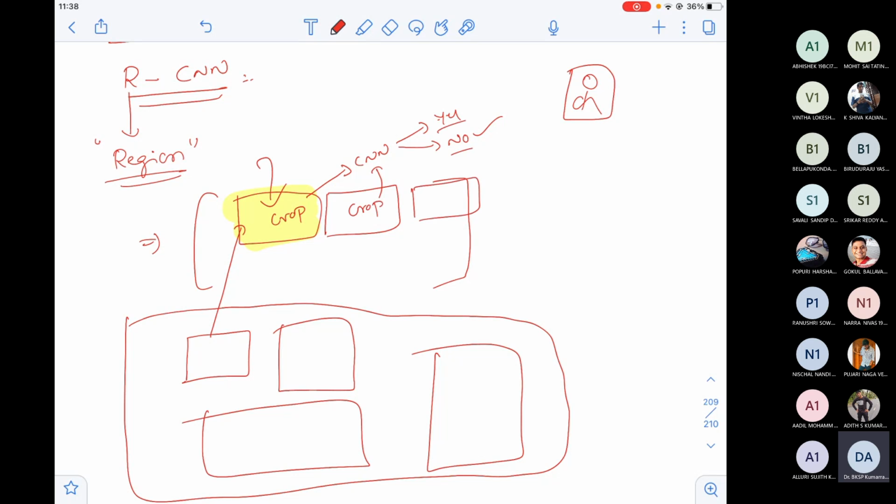Again you go to the next one, and the next one. That means each sub-portion of your entire image is given as input to the CNN. Let the CNN give you the final output whether some object exists in that box or not. Point number one. Perfectly fine. But what is the problem with this? There is a very, very big problem. The biggest problem here is, can anybody tell the problem?